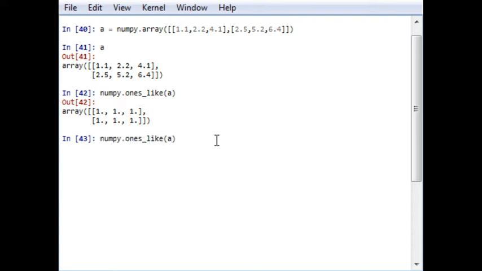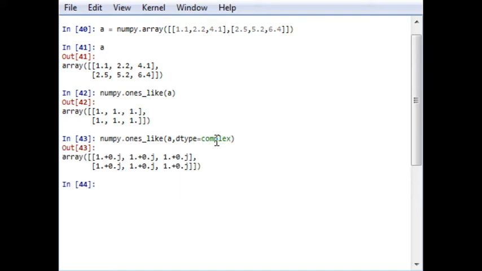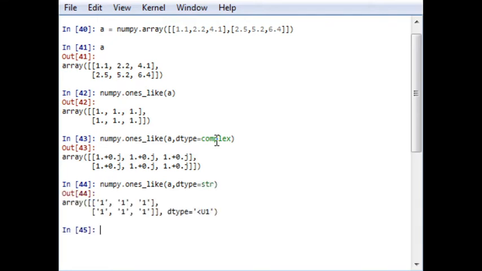If I want to convert it into complex, I will write dtype equal to complex, and I will get a complex number. Similar with the string, but in string the empty array will not be created, it will be ones, because we are saying that it is a ones type of array.